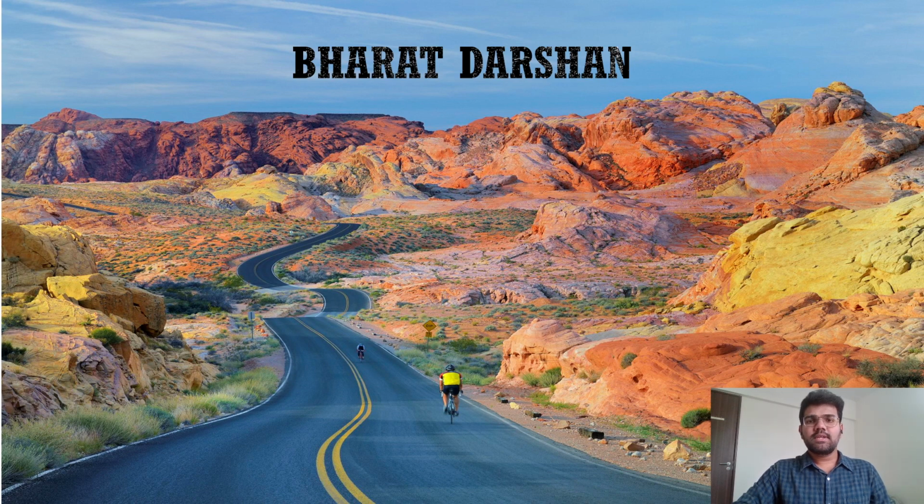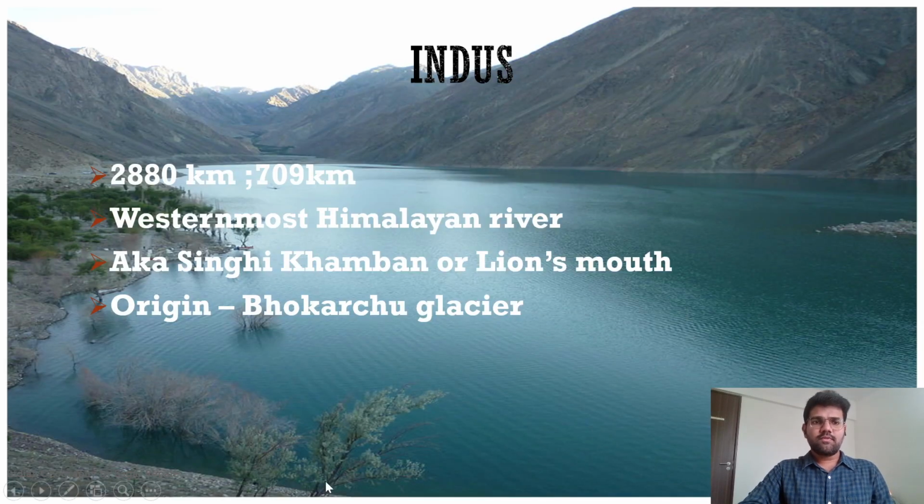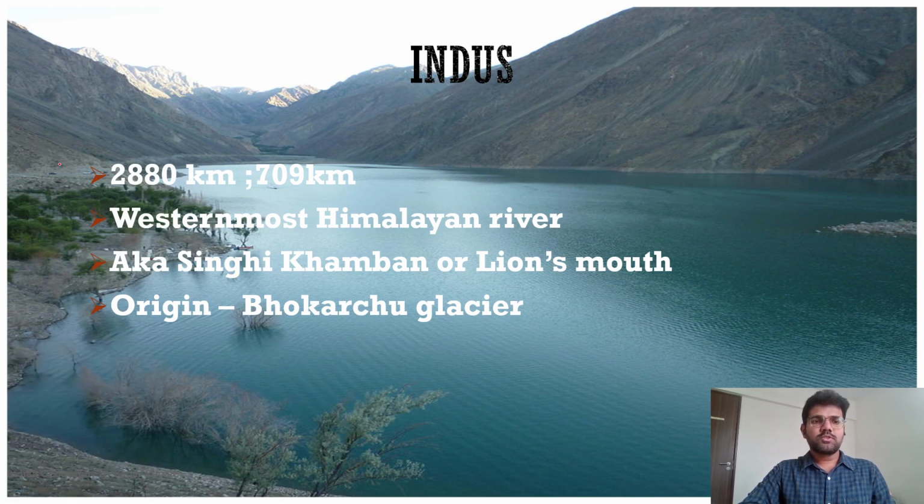Now, in this lecture, we will start with the rivers. We will start with the Indus River, which flows from the Ladakh Union Territory. So first of all, let us see some of the important features of the Indus River. The total length of the river Indus is 2,880 kilometers, and out of it, 709 kilometers it flows through the state of Jammu and Kashmir, that is, the Ladakh Union Territory.